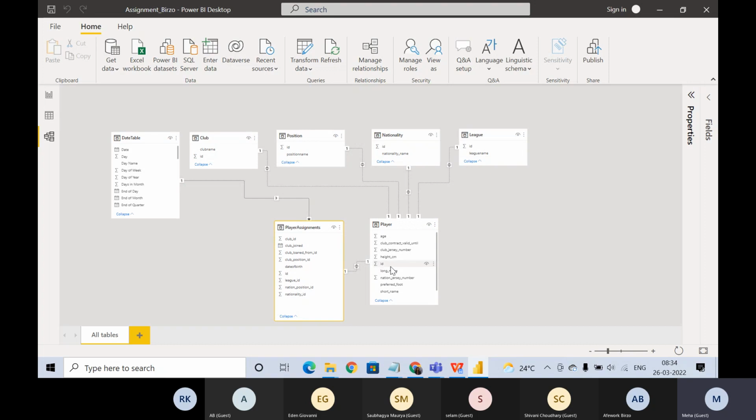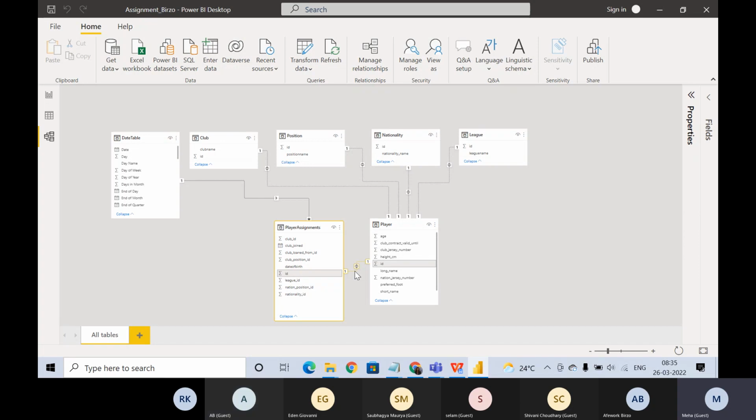So now you think, if we have the player assignment table, we would need the player details, right? We would need the player name, everything related to the player, so that we get to know which club it belongs to. So we have this particular relationship with the player table, in which the player ID is related to the ID in the player assignment table.